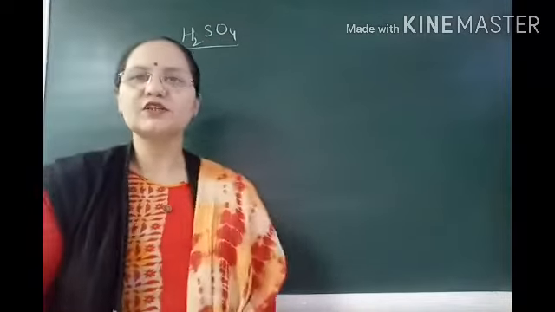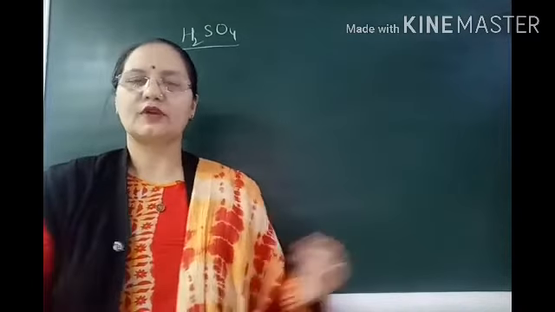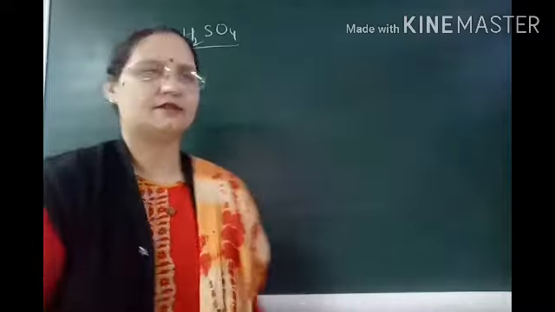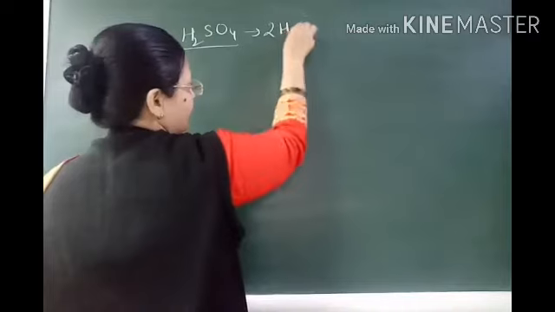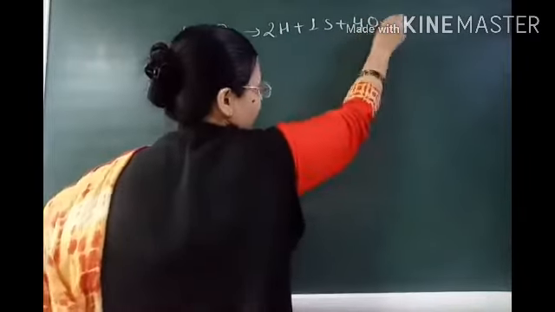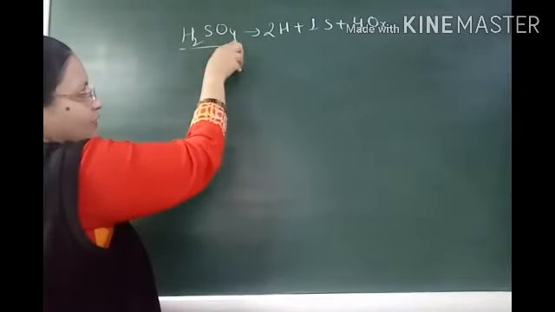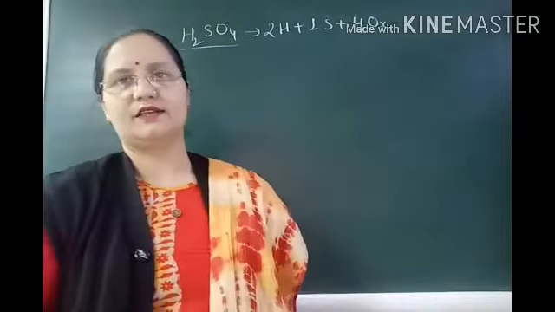First of all, we must know the total mass of the molecule. So let us calculate the total mass of a molecule of sulfuric acid. 2 hydrogen, 1 sulfur and 4 oxygen atoms are there in a molecule of sulfuric acid.